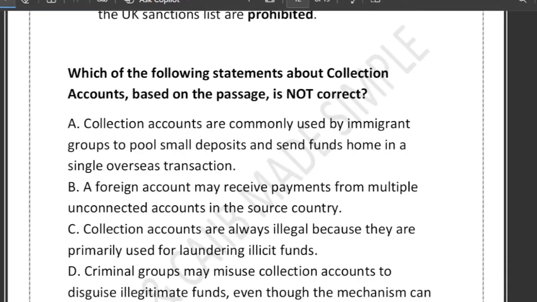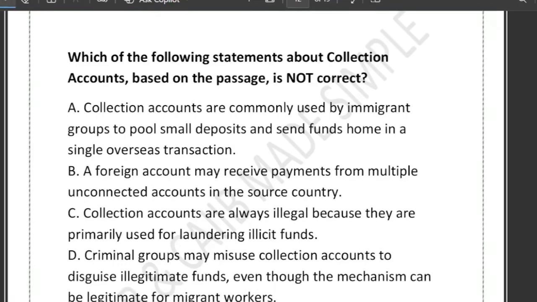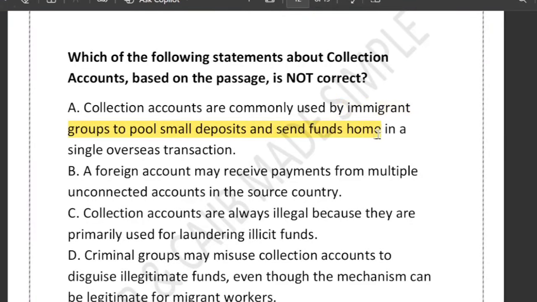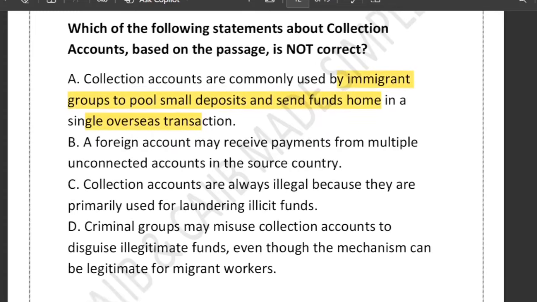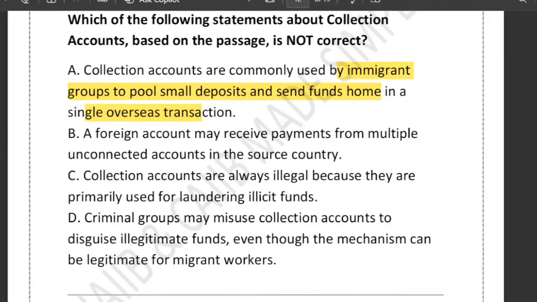The next question is, which of the following statements about the collection account is not correct? They are asking about the collection account. Option A says a collection account is used by an immigrant group to pool small deposits and send funds home in a single overseas transaction. B says a foreign account may receive payments from many unconnected accounts in the home country. C says that collection accounts are always illegal because they are mainly used for laundering illicit funds. D says criminal groups may misuse collection accounts even though they are legitimate for migrant workers.